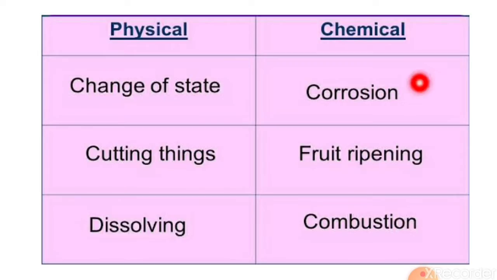Then corrosion is a chemical change. Fruit ripening is also a chemical change. Then combustion is also a chemical change.